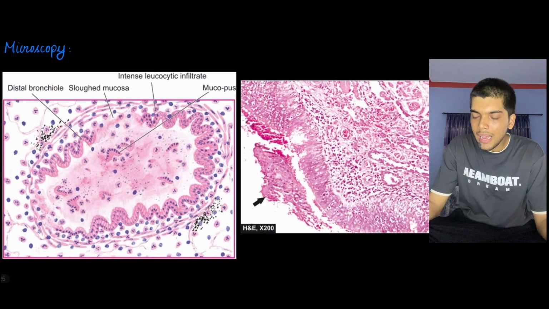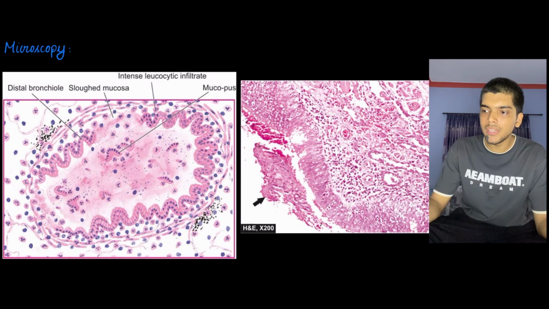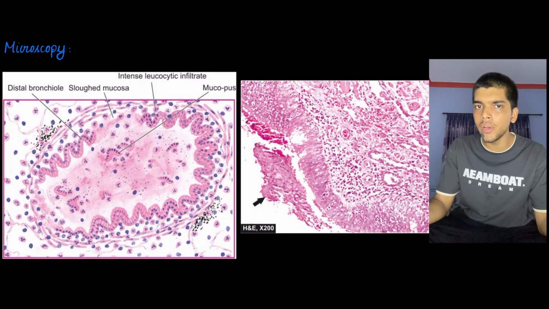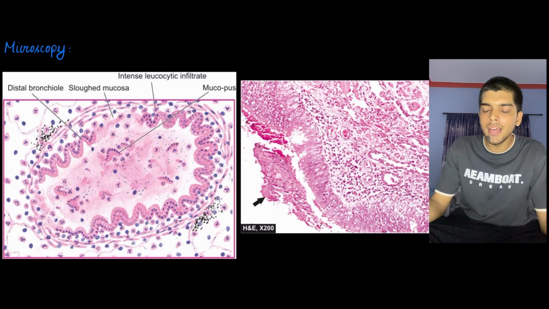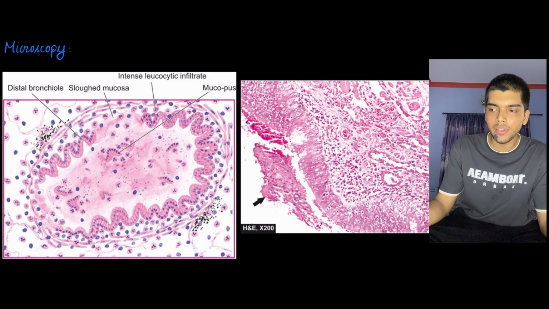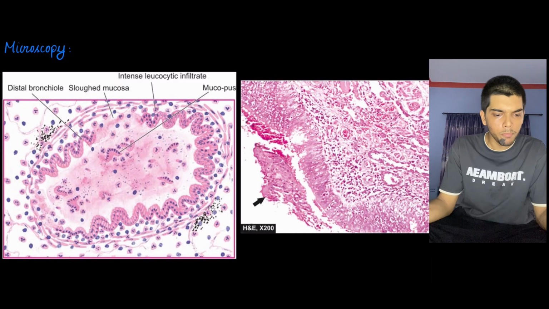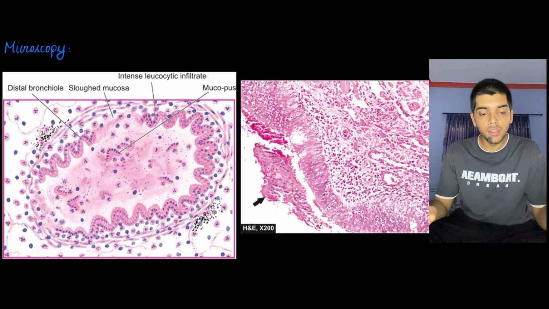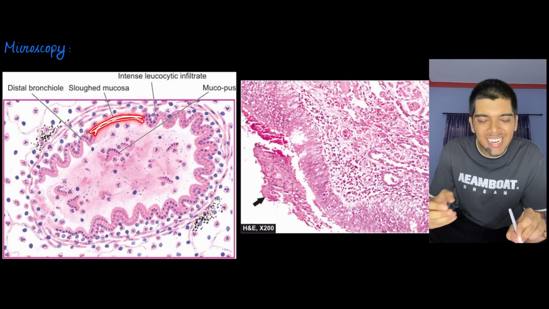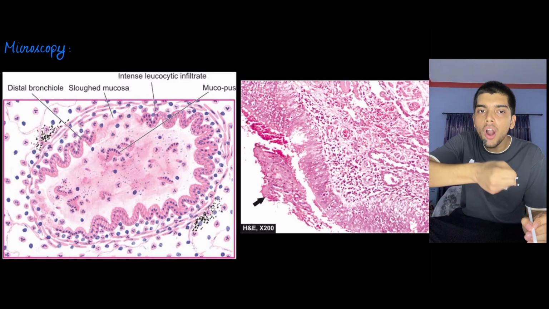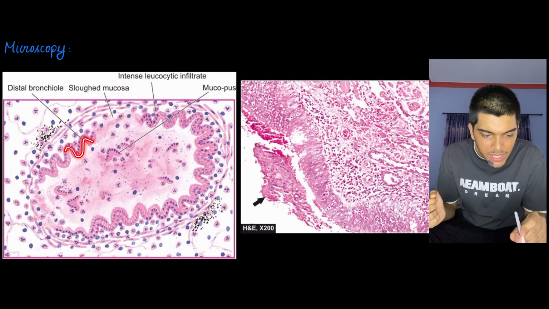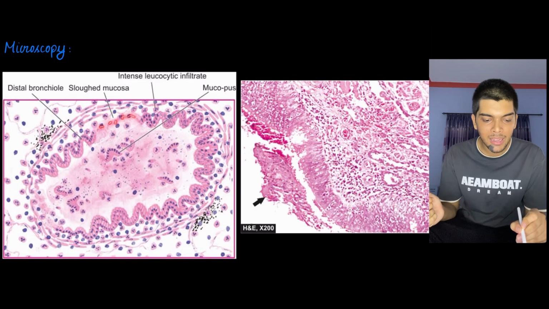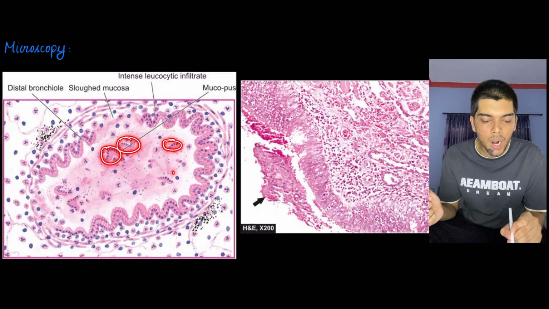You can see right here as well, there are these dilated bronchi and bronchioles that give off the honeycomb appearance. Microscopically, I said earlier, there is pooling of secretions. The secretion contains mucus, so there is pooling of mucus. So in the lumen, what are you going to see? You are going to see mucus. Infection leads to pus production, and that's why there is pus in the lumen, so there is mucopus in the lumen. Second, the mucosal lining gets ripped off, or you get slurred mucosa. The mucosa becomes discontinuous because part of it has been ripped off, slurred off.